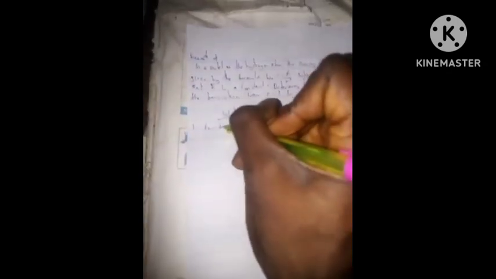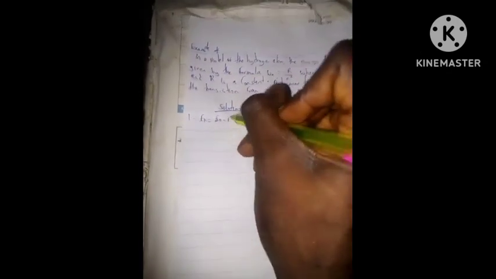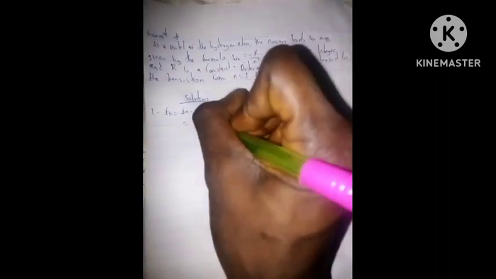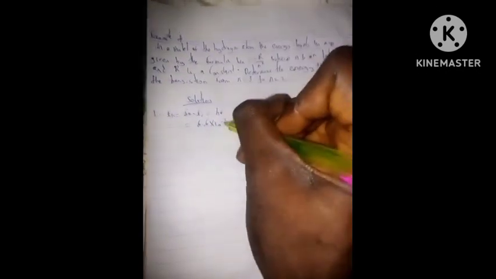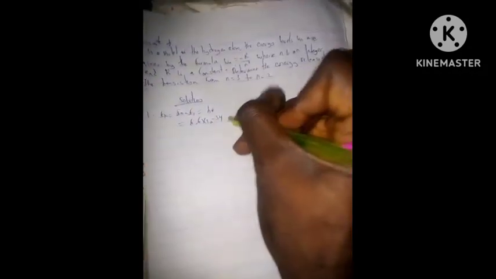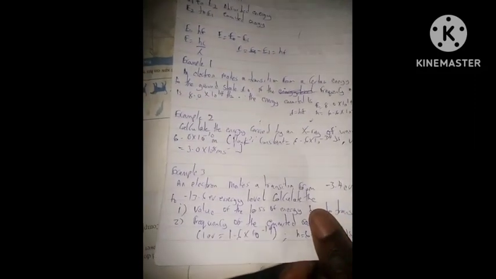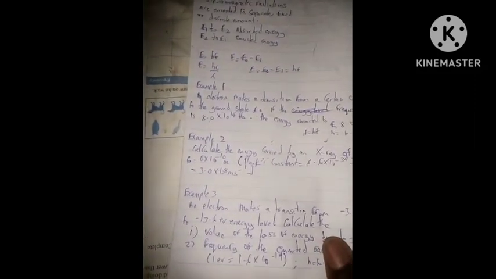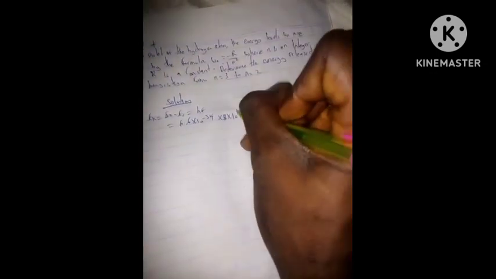So let's solve, my guys. We have E0 minus E1 equals hf. We are being given our h to be 6.6 times 10 raised to power minus 34. What's our frequency? Our frequency is 8 times 10 raised to power 14.